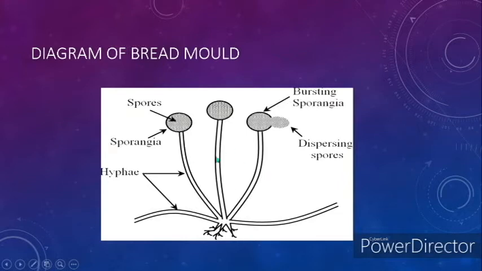These are the hyphae, and these are the sporangiums. As you can see here, this sporangium is bursting, and the spores contained by this sporangium are dispersed into the air, and when they land on a suitable substratum, they grow to form new mycelium. We'll learn about this in the next slide.